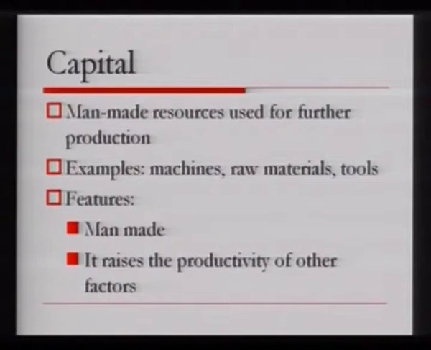The main feature is that it is man-made, so human beings make it. Secondly, capital is required for increasing the productivity of the organization. If there is more supply of capital, production would increase. If there is less capital, production would fall.